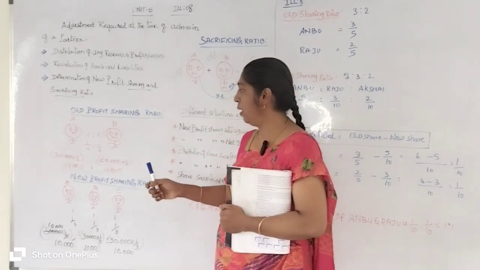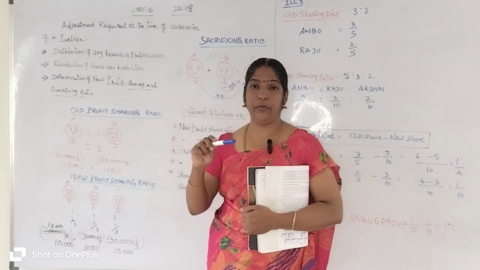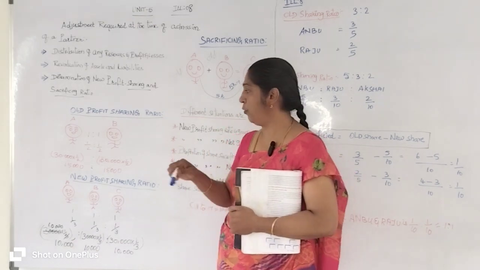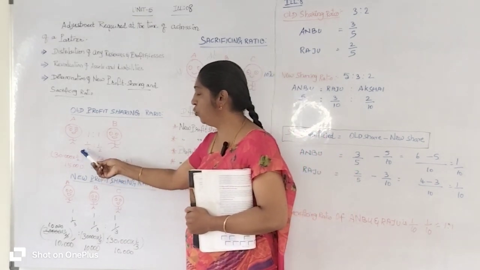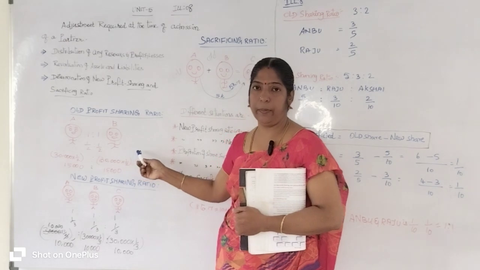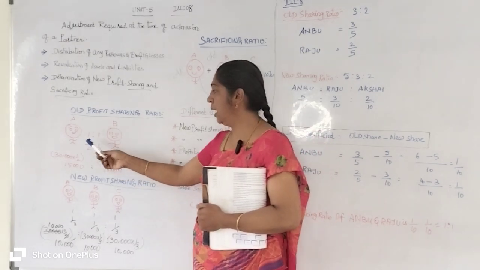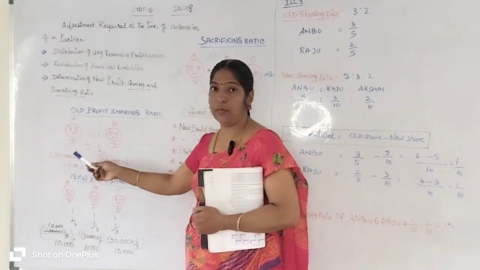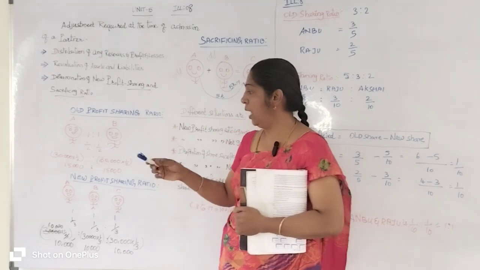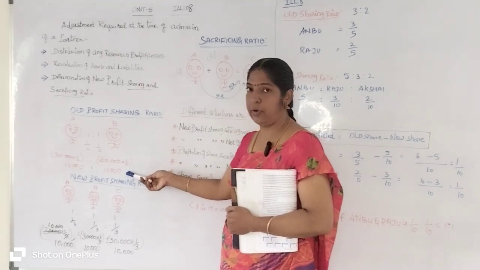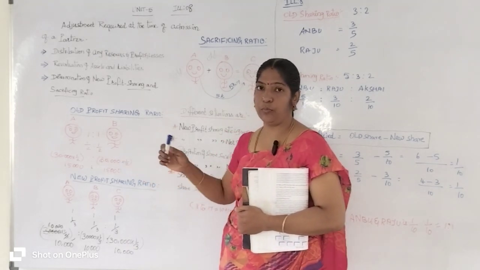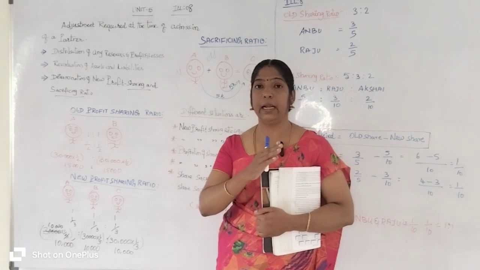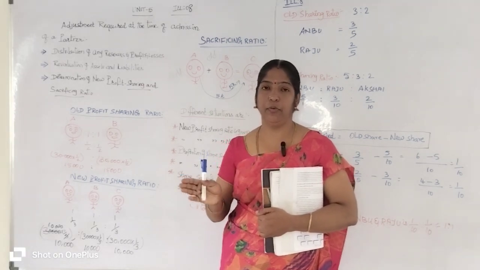If they get 30,000 rupees profit, 30,000 into 1/2 for A and 30,000 into 1/2 for B. After cancelling, A's share is 15,000 from the 30,000 rupees profit, and B's share is 15,000. So they share their profits and losses equally.